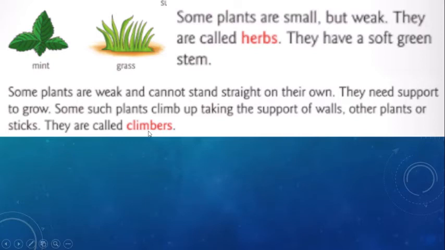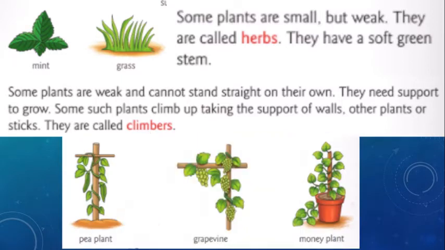So this type of plants we will call climbers. So for example, pea plant, grapevine, and money plant. So these plants are weak and cannot stand straight. They want some support. So these types of plants are called climbers.